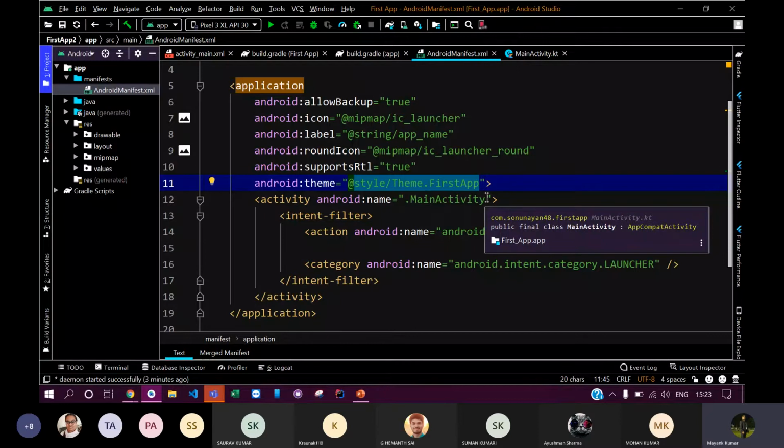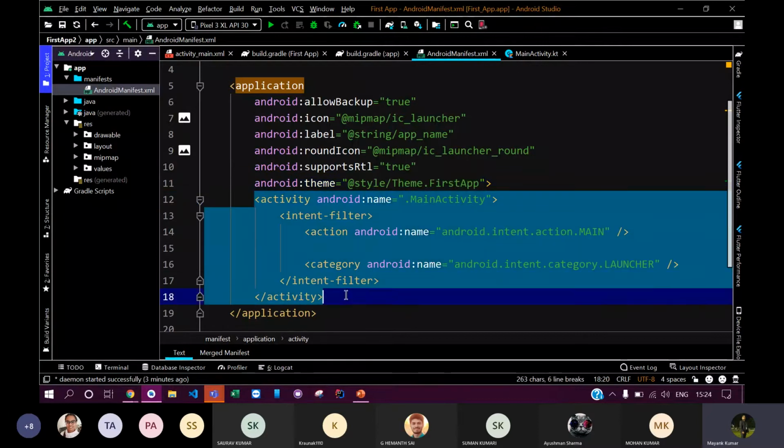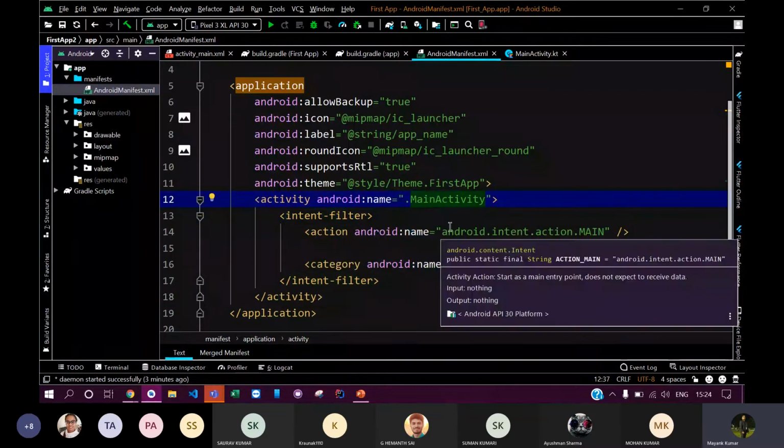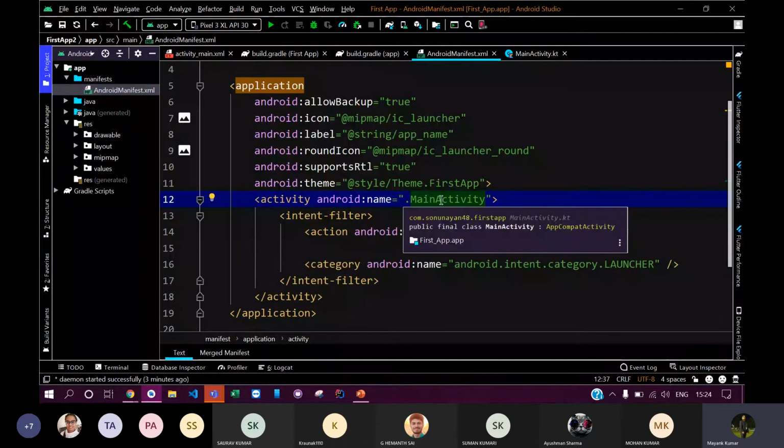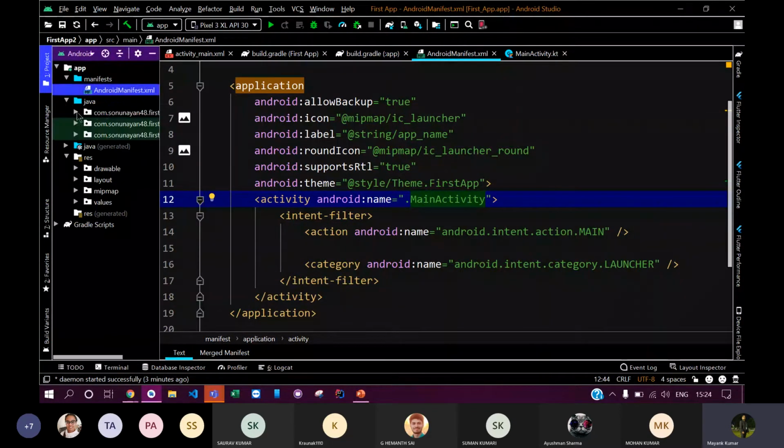Okay, now here comes the activity part, meaning which activities my app uses. Currently my app only uses a single activity, which is the main activity. You can see right here that it is using just a single activity. So it is showing me that just one activity is present in my app currently.